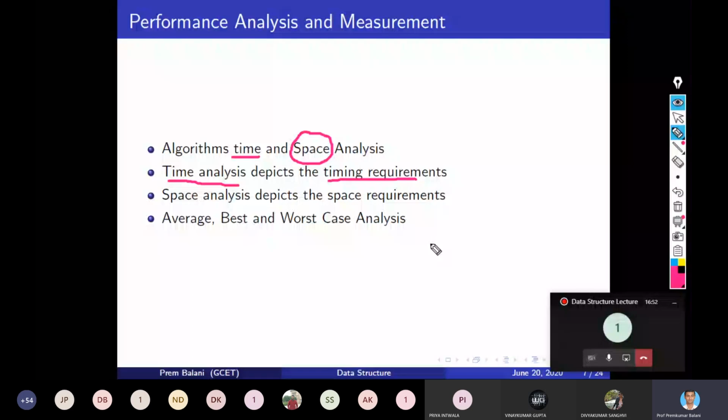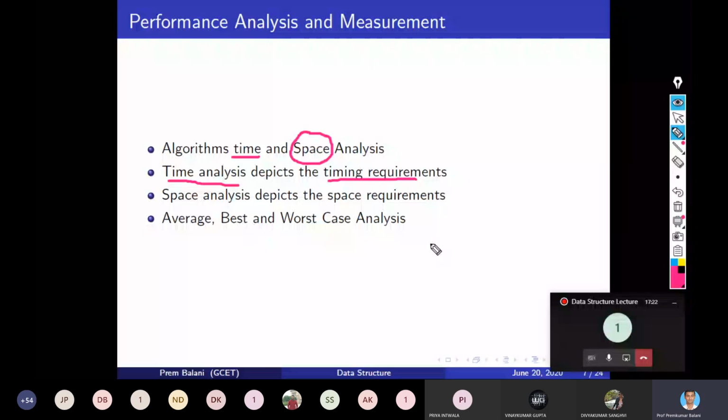The size of random access memory was very less in the previous times. So during that time, space analysis was very important. The algorithm with less space requirement was an important algorithm. But nowadays the memory constraints are not there. Our main focus is on the timing requirements. So space is not an issue, but for the sake of knowledge, the space analysis depicts the space requirements.